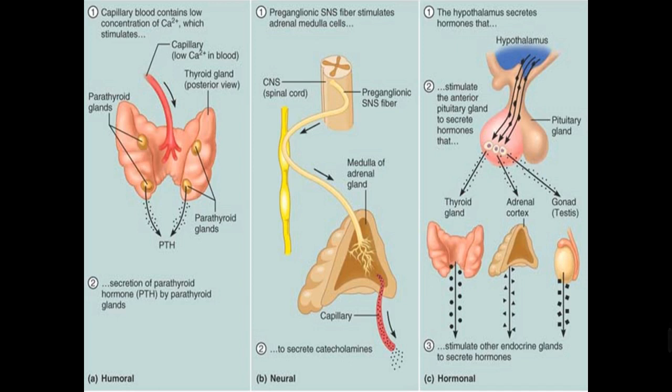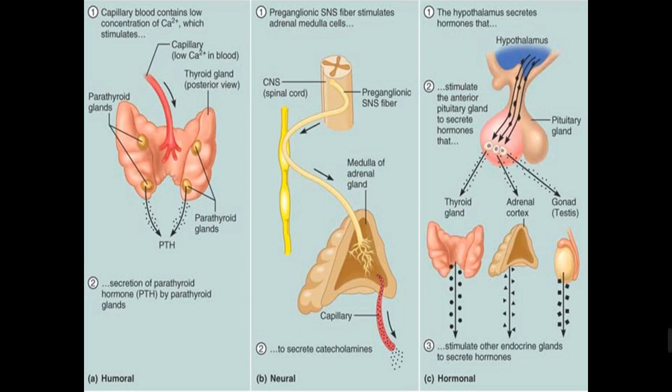In the second type, the preganglionic fibers stimulate adrenal medulla cells. The adrenal medulla cells will produce catecholamines that will be secreted into the blood. This stimulation occurs by a neural stimulation.